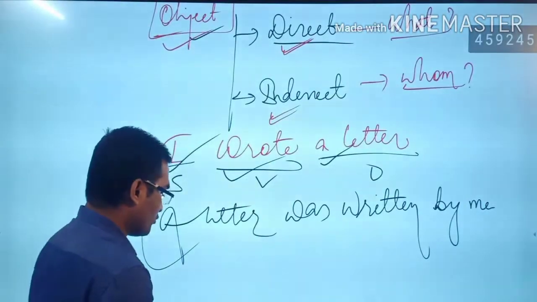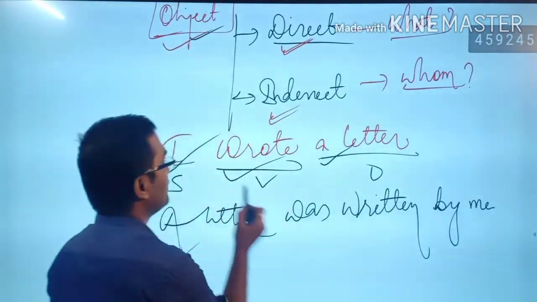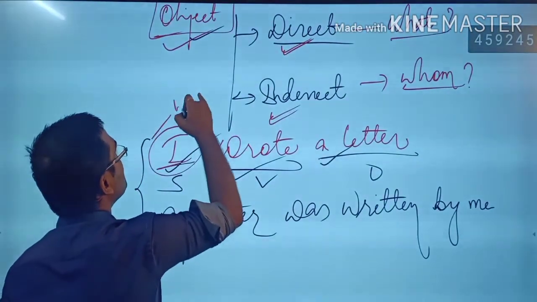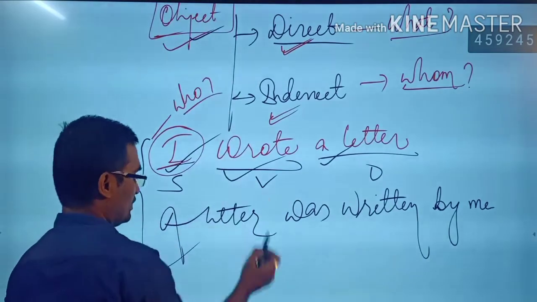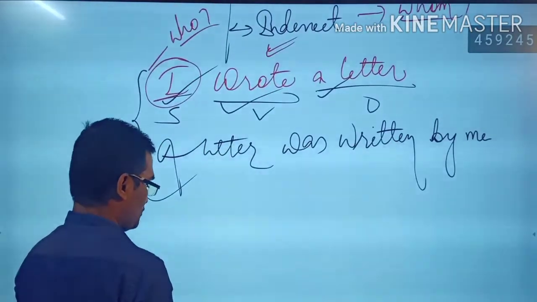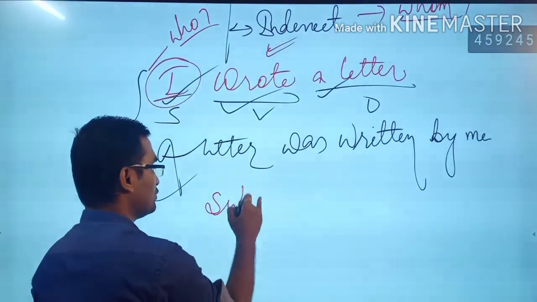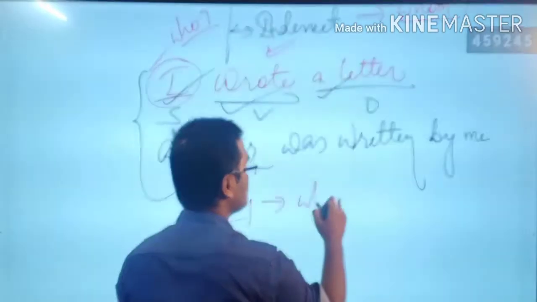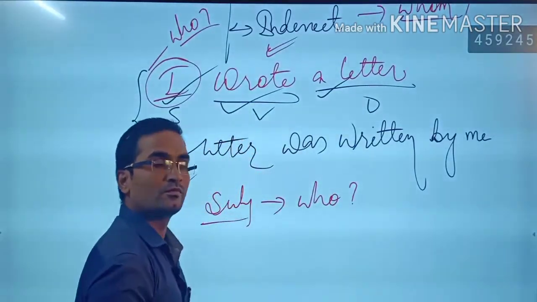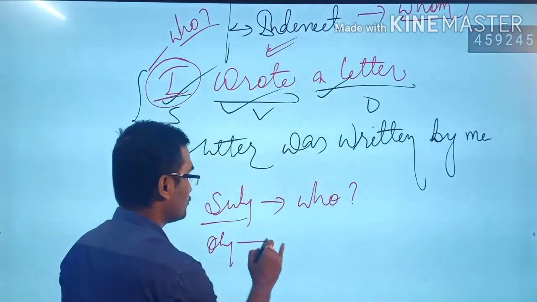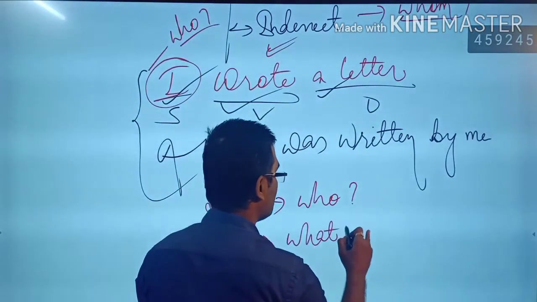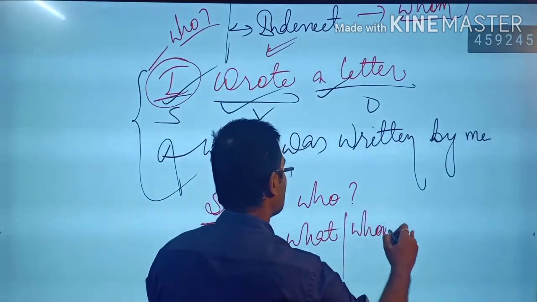And we had to know which is the object over here. Then you say, I means who. In order to know the subject, you can use who. In order to know the object, you can use two different words, either what or whom.